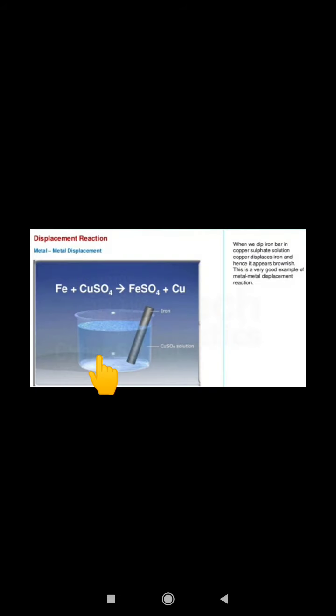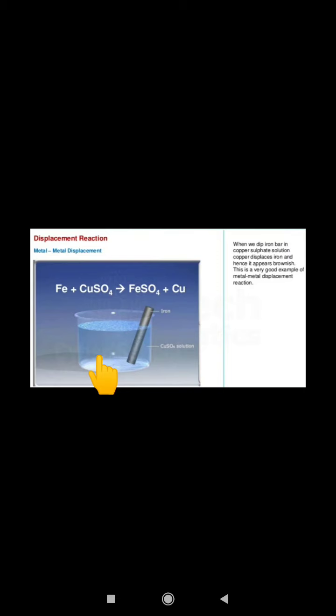It will start depositing over the iron article. See the picture. This reaction takes place when we dip the iron bar in copper sulfate solution. Iron displaces the copper and hence it appears brownish. This is a very good example of a metal displacement reaction.